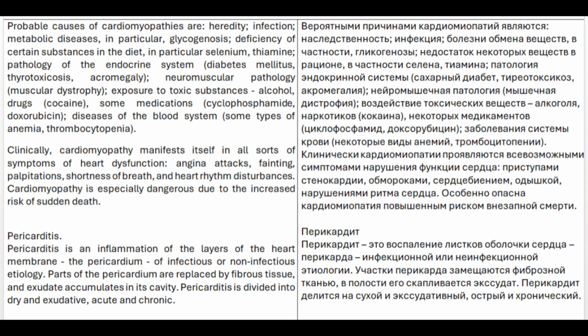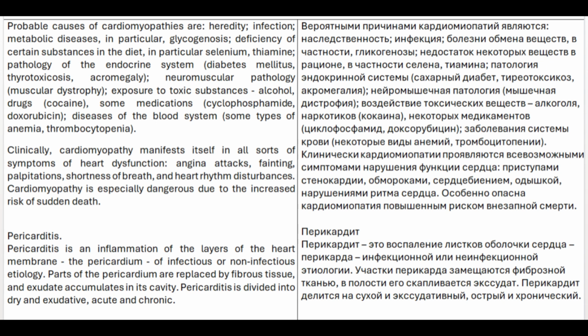Clinically, cardiomyopathy manifests itself in all sorts of symptoms of heart dysfunction: angina attacks, fainting, palpitations, shortness of breath, and heart rhythm disturbances. Cardiomyopathy is especially dangerous due to the increased risk of sudden death.